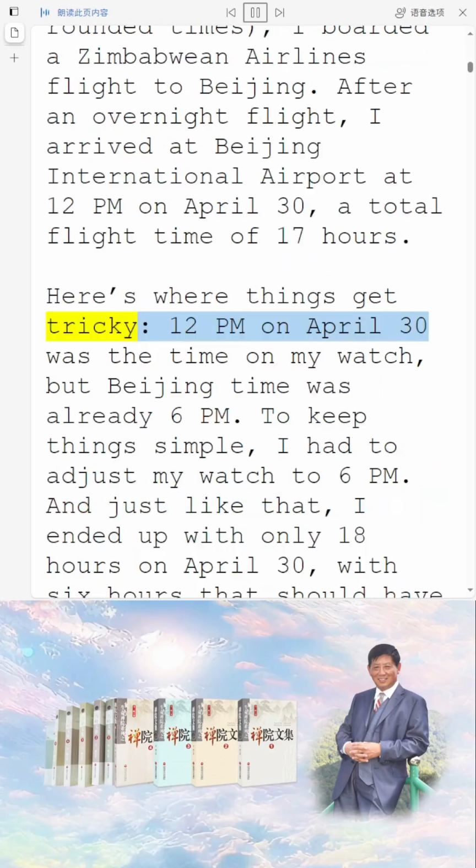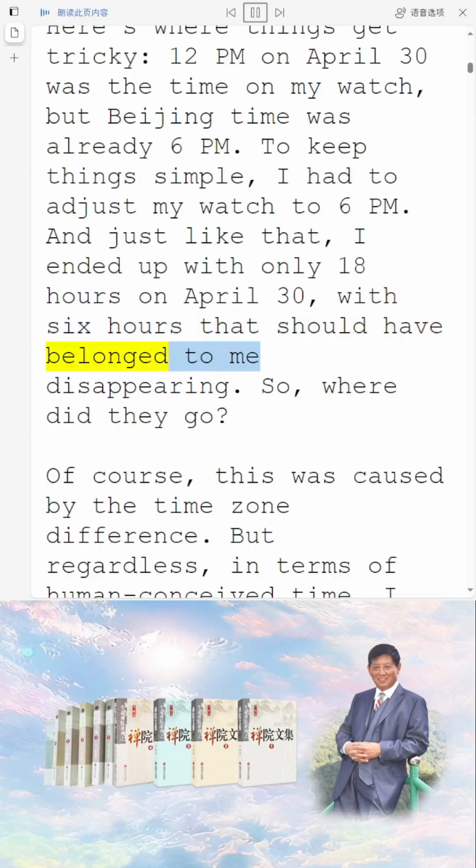Here's where things get tricky. 12 p.m. on April 30th was the time on my watch, but Beijing time was already 6 p.m. To keep things simple, I had to adjust my watch to 6 p.m. And just like that, I ended up with only 18 hours on April 30th, with 6 hours that should have belonged to me disappearing. So, where did they go?